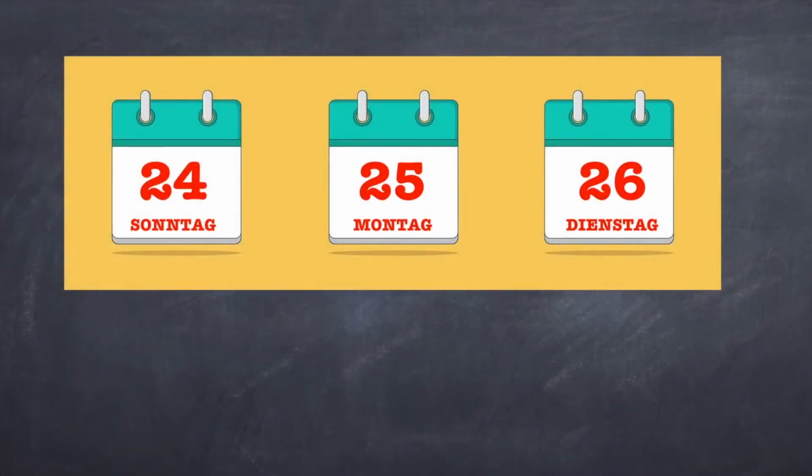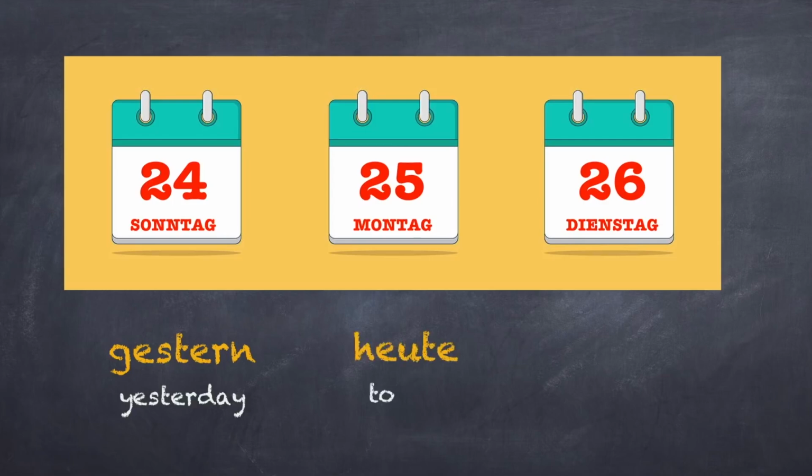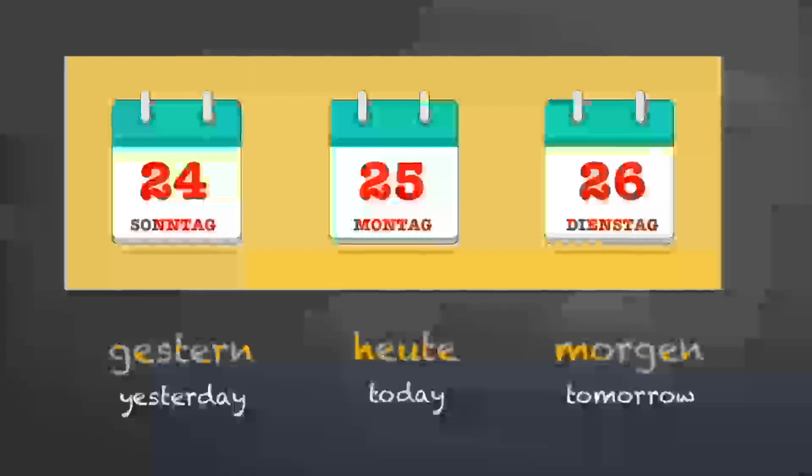You might already know these three common terms that are used in German: gestern, heute, and morgen. These are the most common terms that are used to depict past, present, and future. Now let's learn how these terms past, present, and future are called in German.